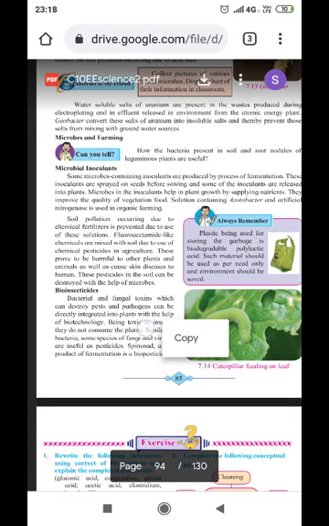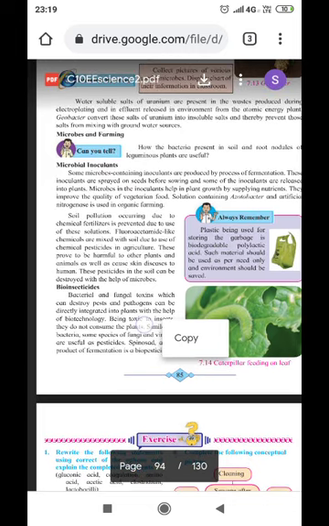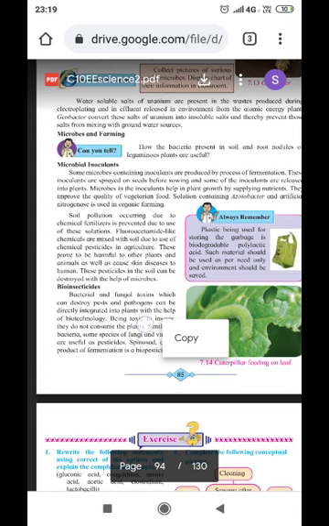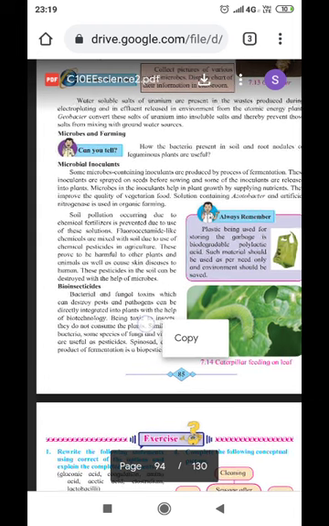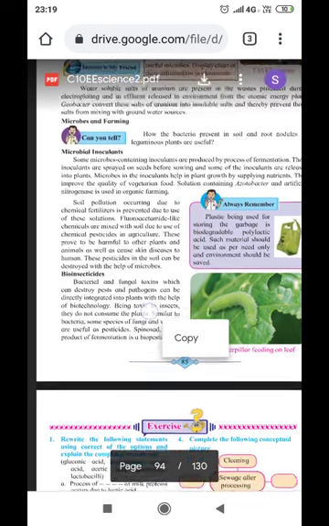How are the bacteria present in soil and in nodules of leguminous plants useful? We know that in the atmosphere 78% is nitrogen, but this atmospheric nitrogen is not available to the plants, because plants do not have the ability to convert this nitrogen into compounds of nitrogen. Therefore, they give shelter to certain bacteria which are responsible for converting atmospheric nitrogen into compounds of nitrogen, which in simple words we call nitrogen fixation.